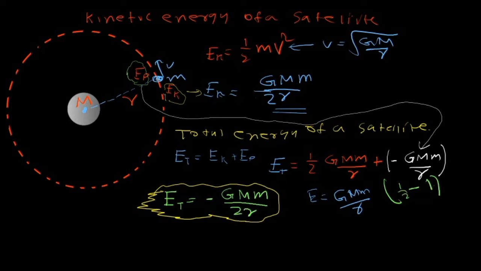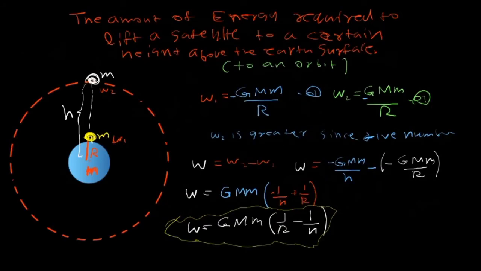This is also a negative value. Sometimes you may get a question like raising a satellite to a certain orbit: how much potential energy is required? You can't just apply mgh because the radius is very big, so it's a big displacement. Gravitational field intensity is not constant, so R is the radius of the earth and h is the elevation you raise it to the orbit, so the orbital height from the center of the earth. So these are the two data you have, and you can just use these two.